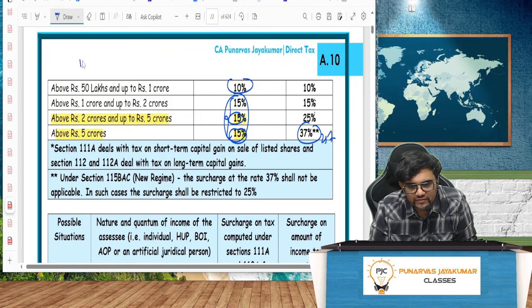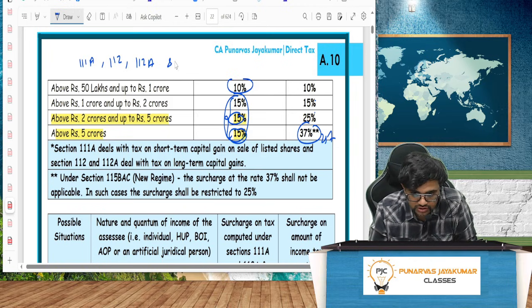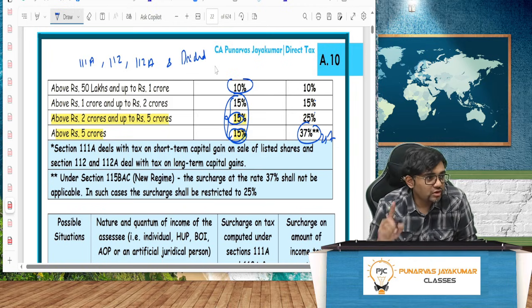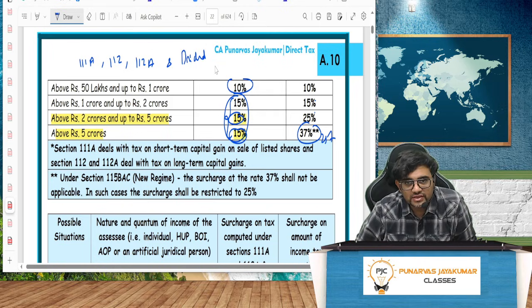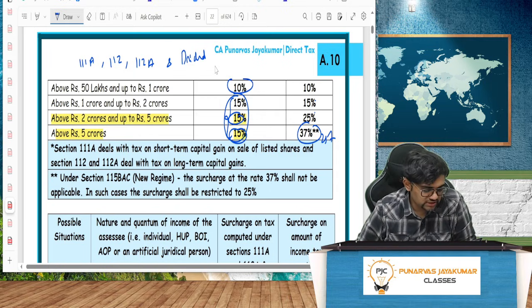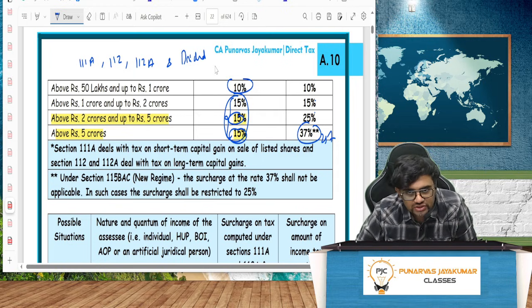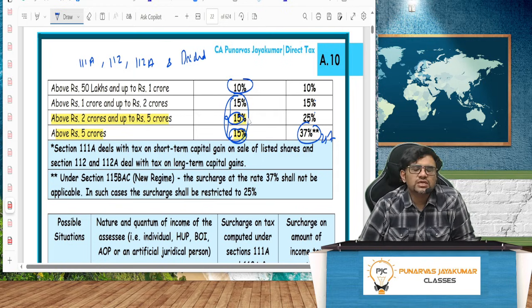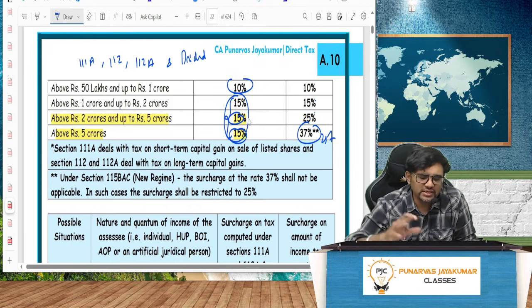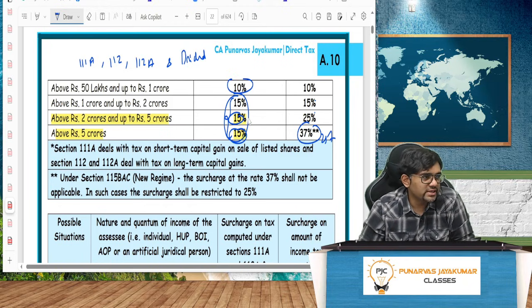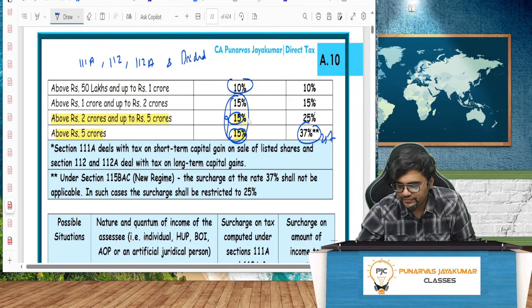So in which one? Only for 111A, 112, 112A and what? Dividend income. Because all these earlier were taxable in the hands of companies, like dividend, etc. And there was no tax on long-term capital gain on shares, etc. Suddenly they brought it into tax. When they brought it into tax, I did not want to burden them with additional surcharge. So the surcharge maximum is only 15%. So whenever I am computing the tax, I should now go with surcharge separately: with other incomes separately and this income separately.